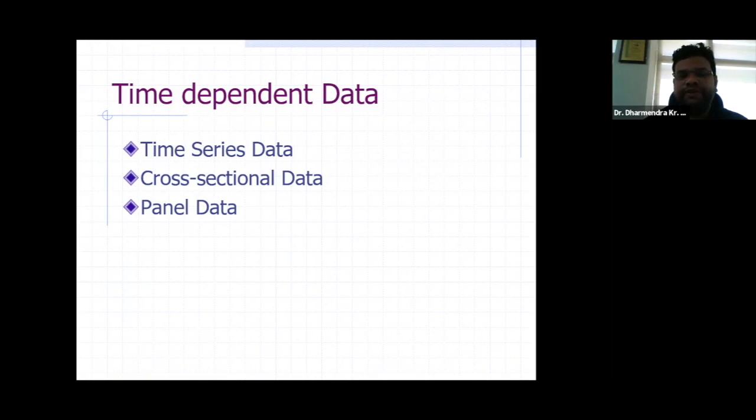In this session, we basically talk about the time series data, but at least we should know the nature and definition of the cross-sectional and panel data.